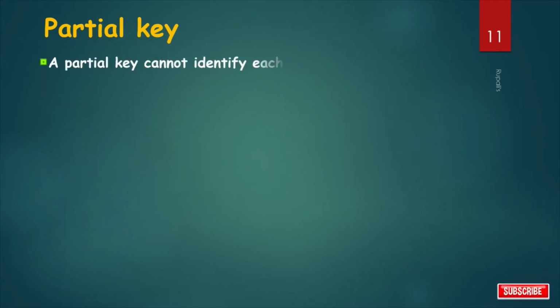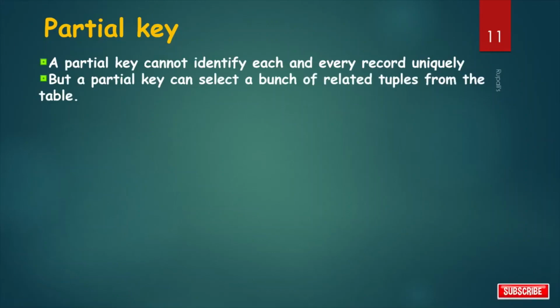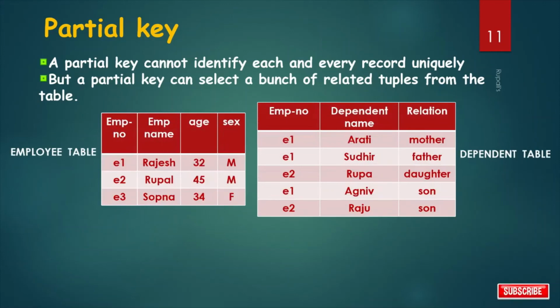Partial key. A partial key cannot identify each and every record uniquely, but a partial key can select a bunch of related tuples from the table. Take one example. This is the employee table and employee number is the primary key, and this is the dependent table.